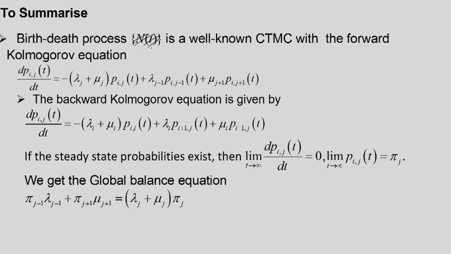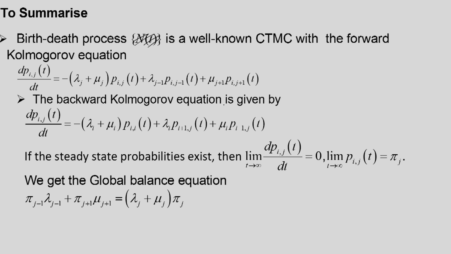Let us summarize. The Bartlett process is a well known CTMC with the forward Kolmogorov equation dPij/dt equal to minus (lambda j plus mu j) into Pij(t) plus lambda j minus 1 into Pi j minus 1(t) plus mu j plus 1 into Pi j plus 1(t).